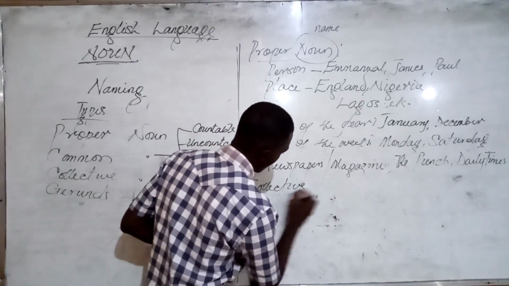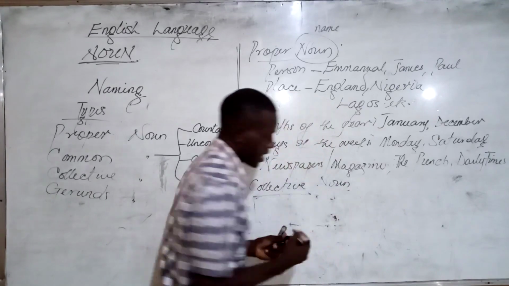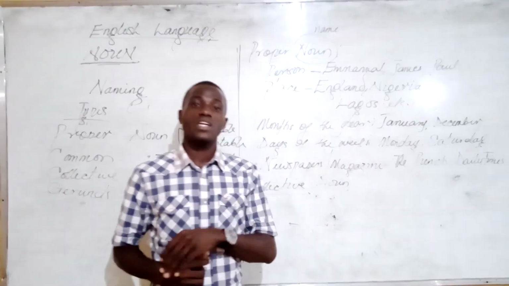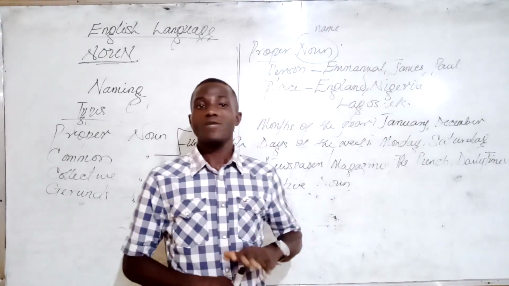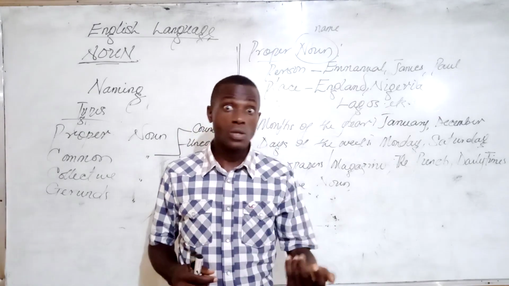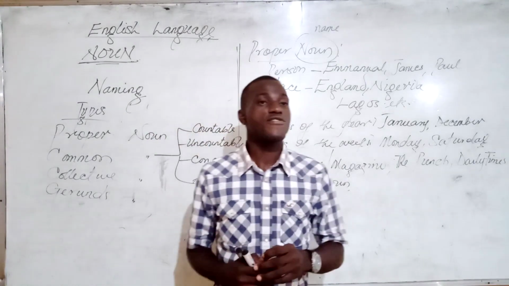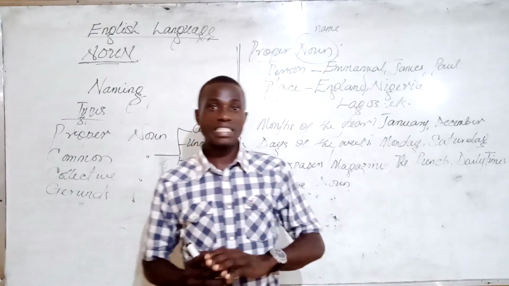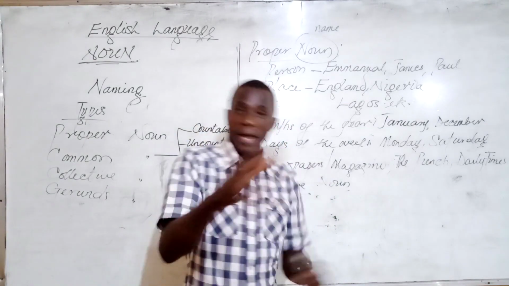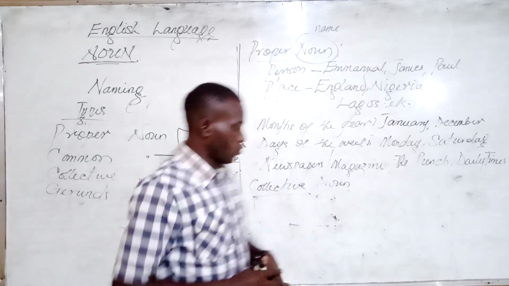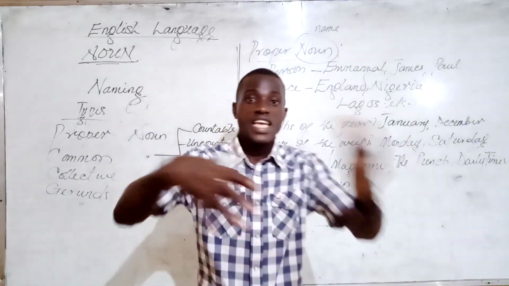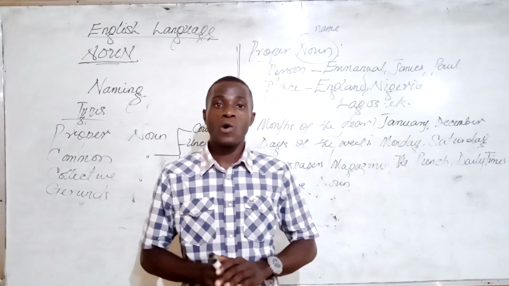Now, the collective nouns, as I said, are also names, but in this case, they are names that connote plurality in a way, but are actually used as singular. It is because they refer to a name that encompasses a lot of entities. So when many entities are grouped as one, we call those collective nouns. It is one name that represents a vast number or a majority.